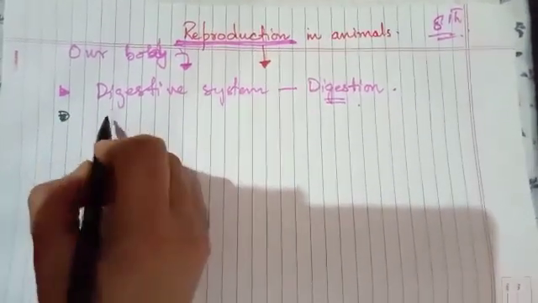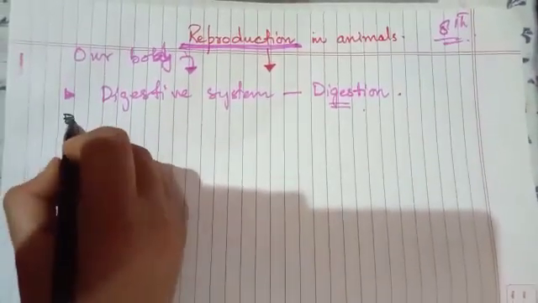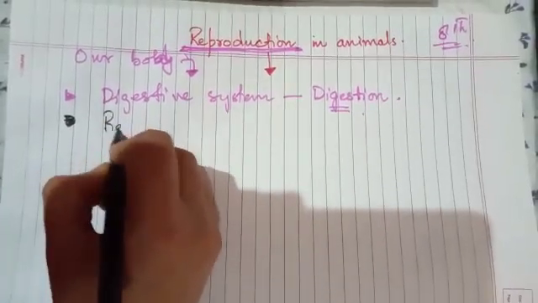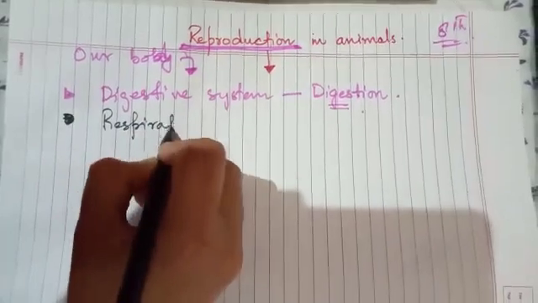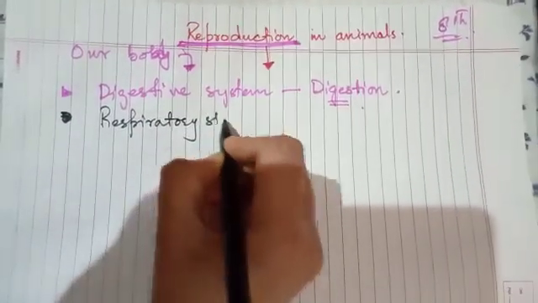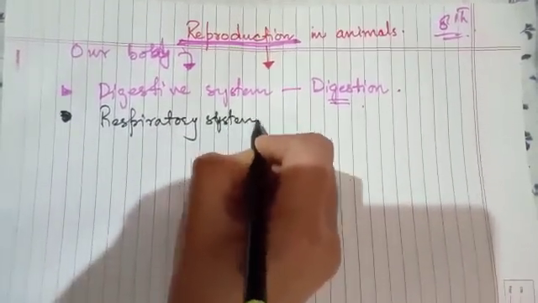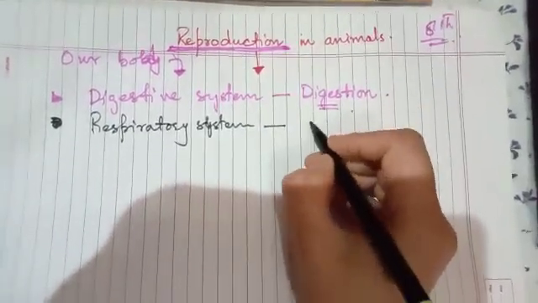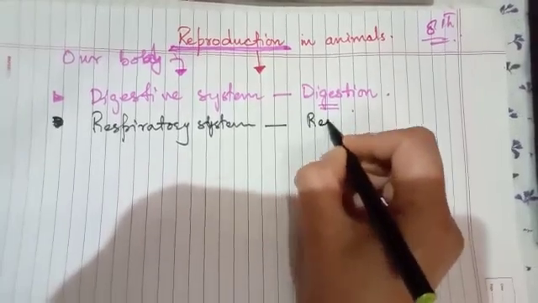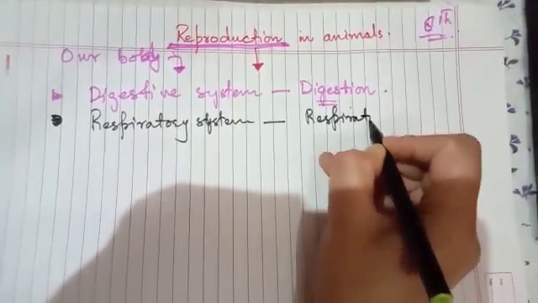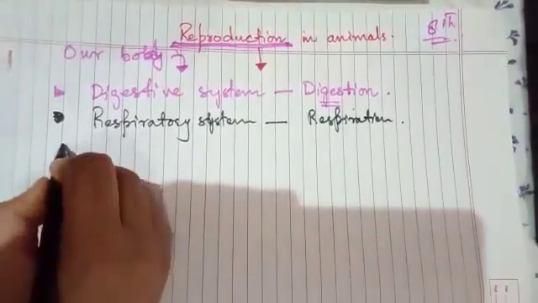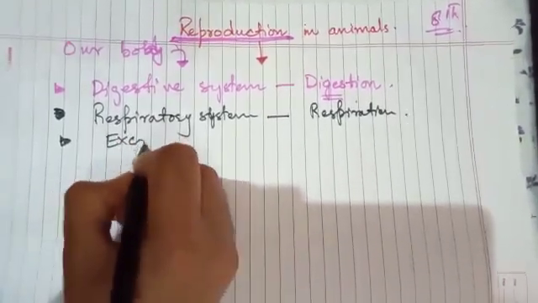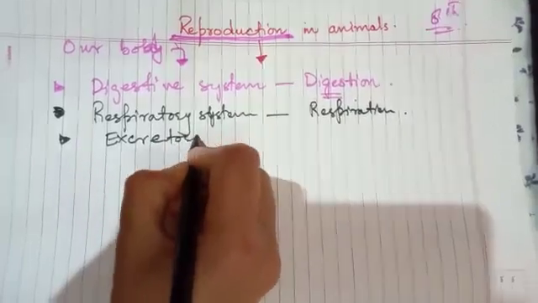The next system, I hope you have heard about it, is the respiratory system. It performs its own very specific function, that's respiration. Then the next system of our body is the excretory system.